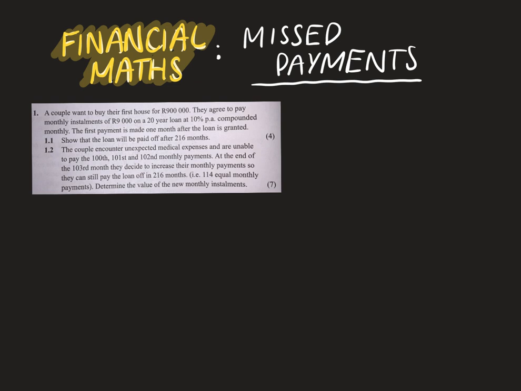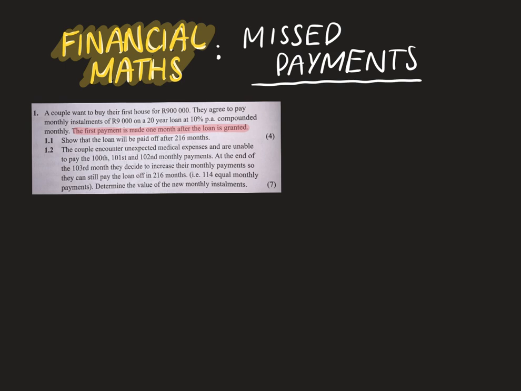Now, that last little sentence there, the first payment was made 1 month after the loan was granted. In financial maths, that is considered to be a normal scenario, meaning you don't have to add 1 to your n or affect your number of months that you're dealing with. It's only when payments are made immediately that we need to add 1 to our n value, because we're including an extra month's worth of interest. But when it is made 1 payment period after the loan or the investment is being made, your n value will remain untouched. Okay, perfect.